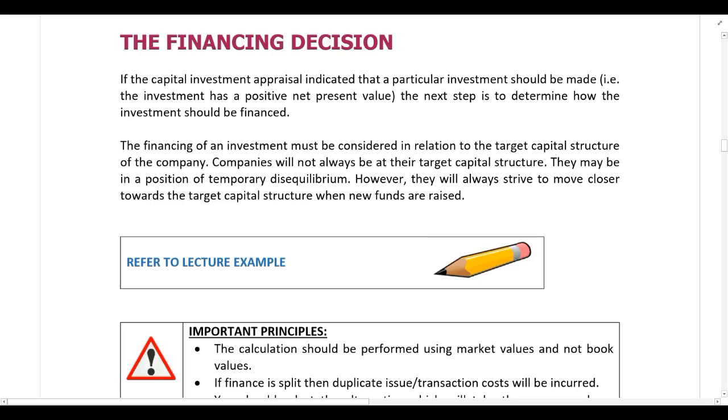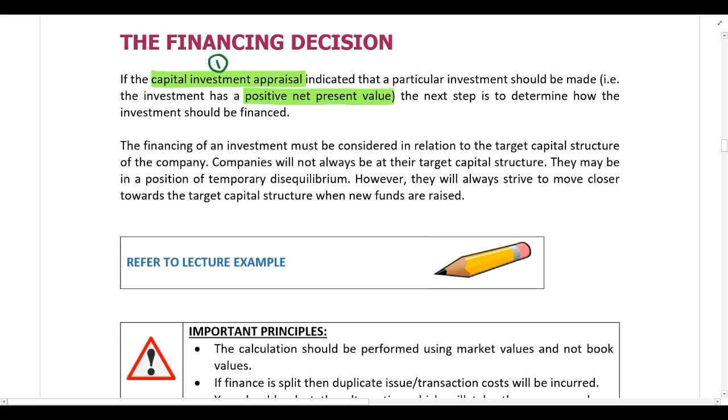Then moving on to the financing decision. It's important to note that the capital investment decision happens first. So first we perform the capital investment appraisal, where we decide if the company should invest in a particular asset, project or investment. So if we find that the project has a positive net present value, then we know the company will invest. So that is always the starting point.